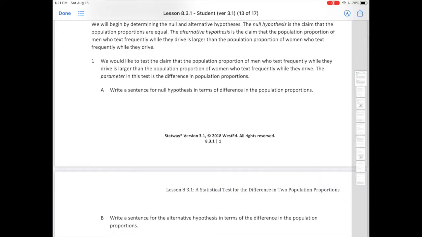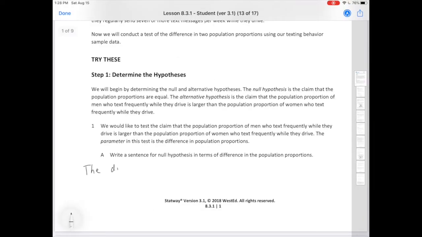We would like to test the claim that the population proportion of men who text frequently while they drive is larger than the population proportion of women who text frequently while they drive. The parameter in this test is the difference in population proportions. Write a sentence for the null hypothesis in terms of the difference in the population proportions.